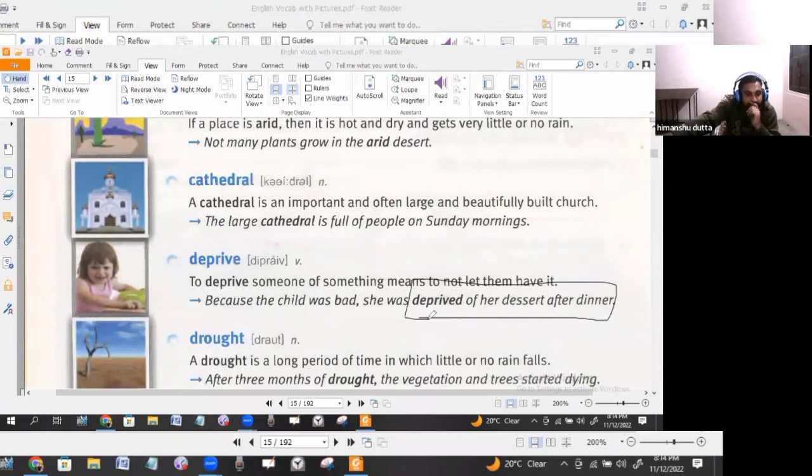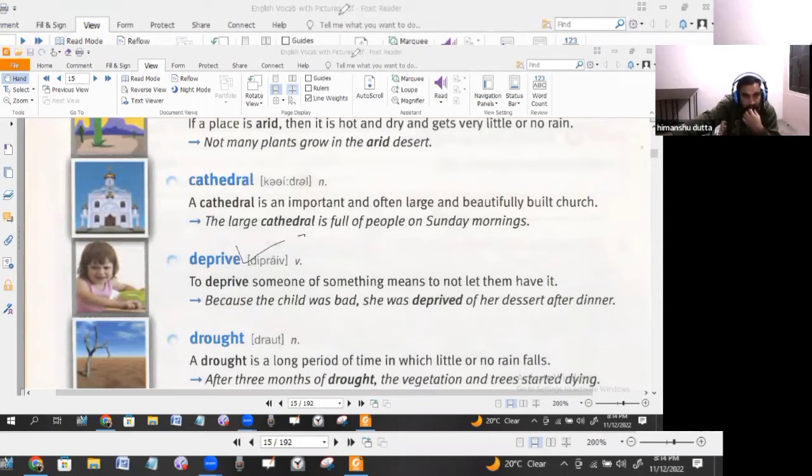So definitely, deprived. Why was she deprived of it? Because her behavior was not appropriate and not up to the mark. Okay, so that is why she was deprived of it. That means something was taken away from her. So if something is taken away from someone, then definitely you are depriving the person of something.